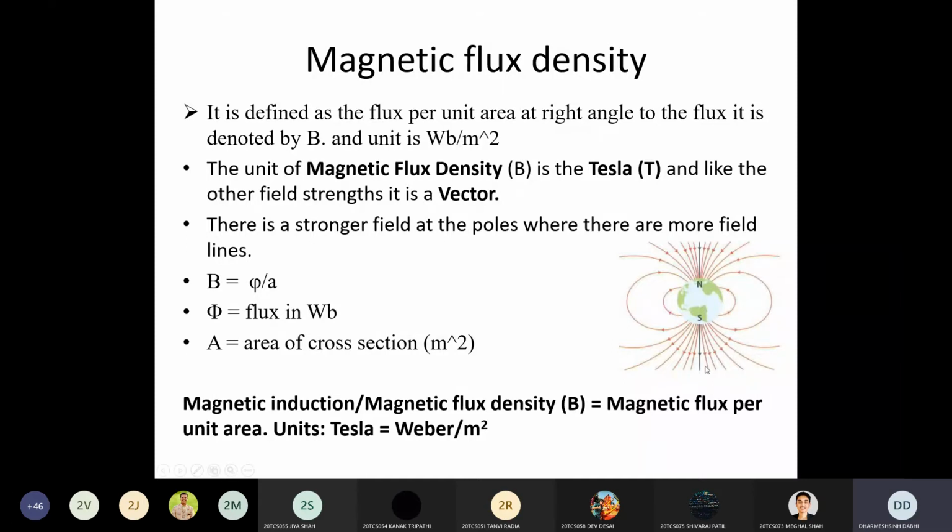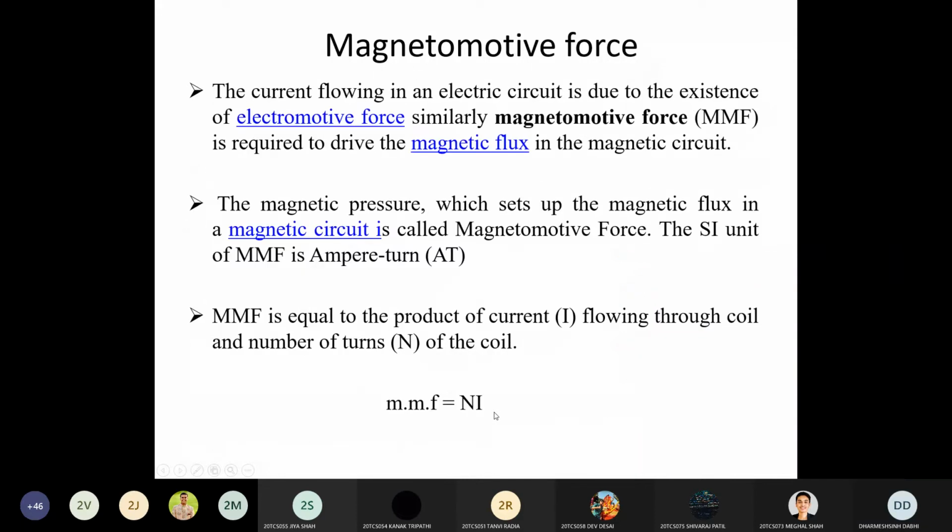As you can see in the figure, there is a stronger field at the poles. At the N pole or S pole, you can see that a number of flux lines are entering or leaving the poles. So at the pole, the magnetic field strength or magnetic flux density is very high, because at that point a large number of flux lines are passing. As we said, the definition is flux by area. Flux unit is Weber, area is meter square, so Weber per meter square is the unit of magnetic flux density.